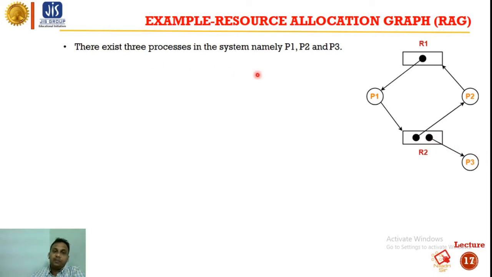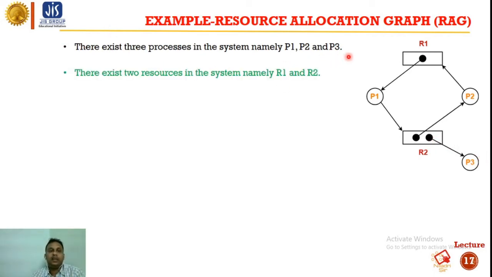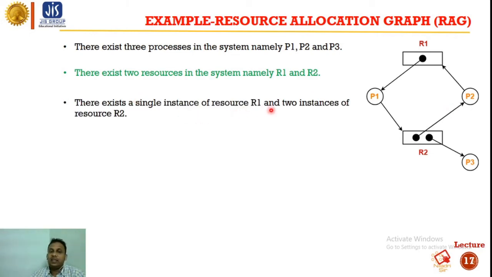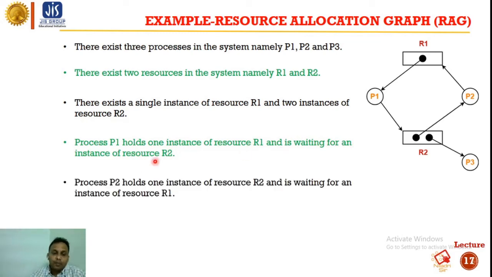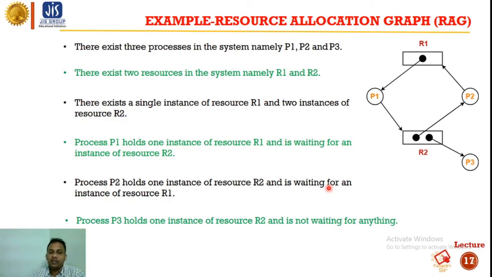So there exist three processes in the system, namely P1, P2, and P3, and two resources, R1 and R2. There is a single instance of R1 and two instances of R2. Process P1 holds one instance of R1 and is waiting for an instance of R2. Process P2 holds one instance of R2 and is waiting for R1. Process P3 holds one instance of R2 and is not waiting for anything.